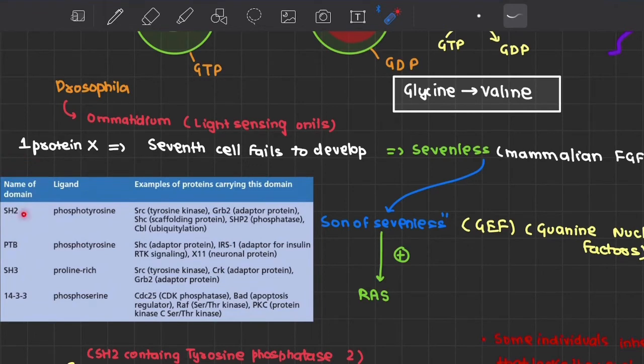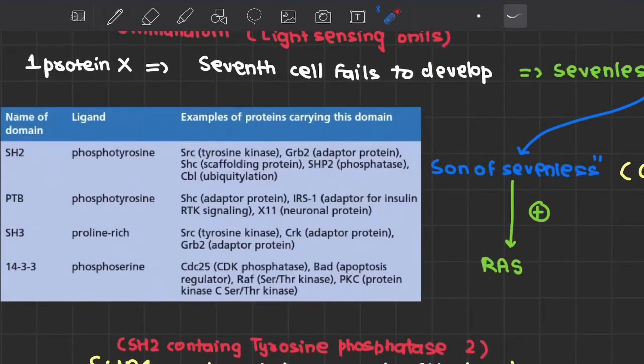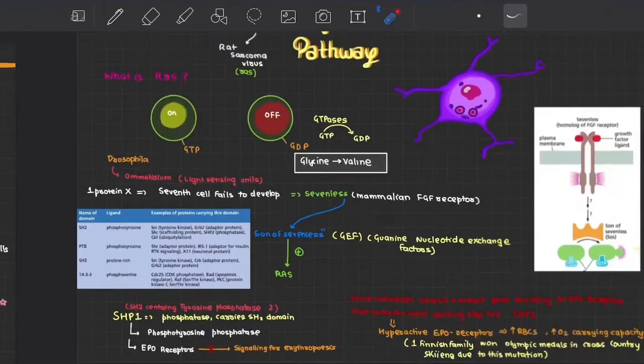Now the primary domains that we need to study are the SH2 and the SH3 domains. They stand for Src Homology 2 and Src Homology 3 domains. Now what are Src Homology 2 domains? The ligand for them is phosphotyrosine. And we very well know that if there are phosphotyrosine residues over here, then GRB2 will associate with these phosphotyrosine residues through the Src Homology 2 domain, right? Now there is another domain known as the Src Homology 3 domain that often associates with proline-rich regions in other proteins, which we will study once we go into the details of the Ras, RAF, MEK, ERK signaling pathway.